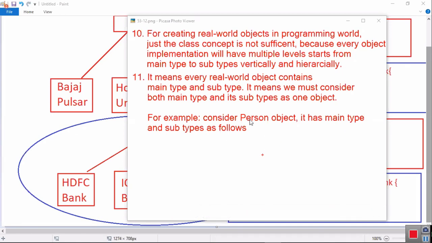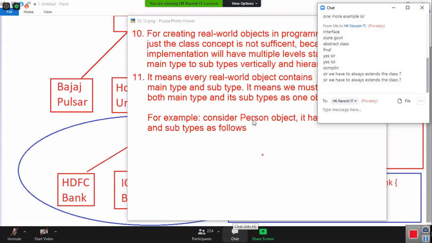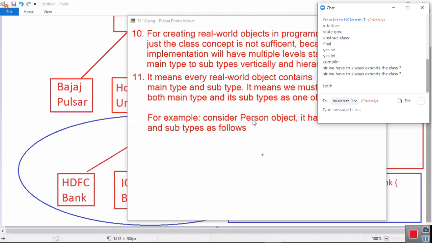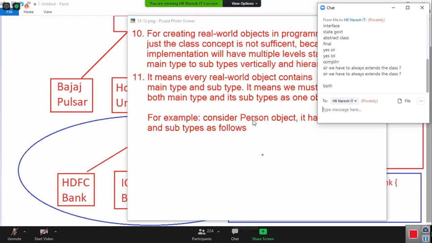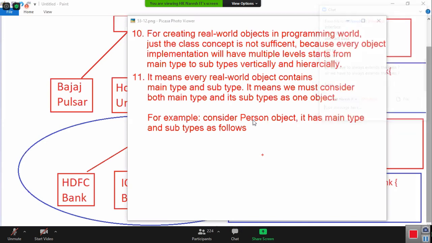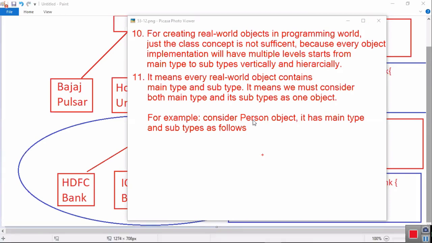For example, consider person. Whenever I say person, are you seeing only person? Is the word person a main type or subtype? The word person is a main type. We have several subtypes. Student, you are one person. Faculty, I am another person. Admin is another person. Worker is one type of person. Cook is one type of person, right? There are several different types of persons.